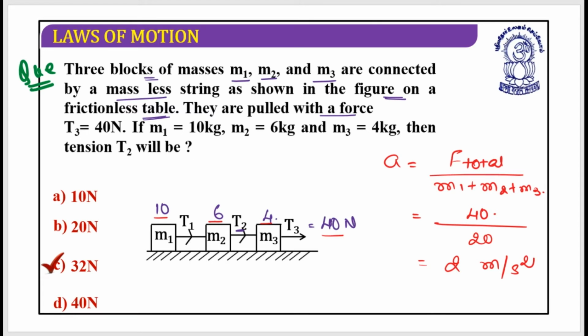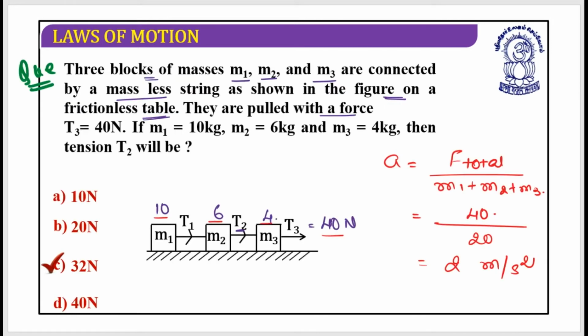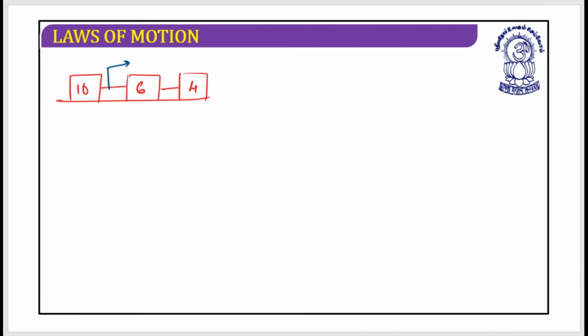Let's have the diagram one more time and let's try to calculate it. The situation is that this was a 4 kg block, this was a 6 kg block, this was the 10 kg block. Here the tensions were T1, T2 and T3. This is T1, this is T2, and here is T3 which is equal to 14 Newton.